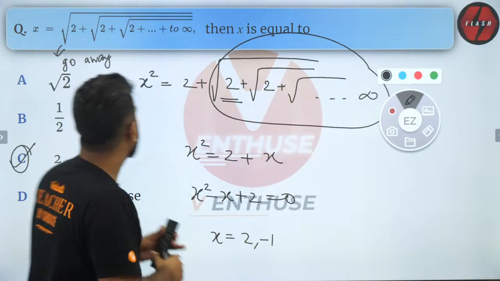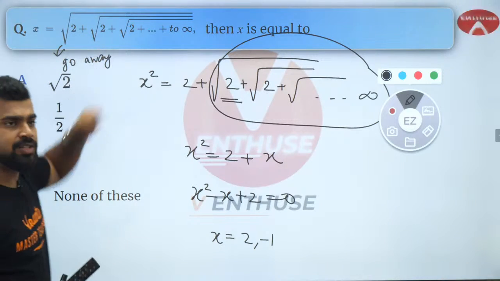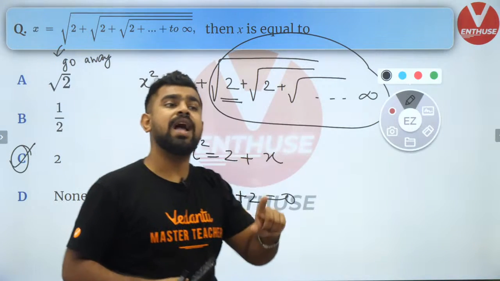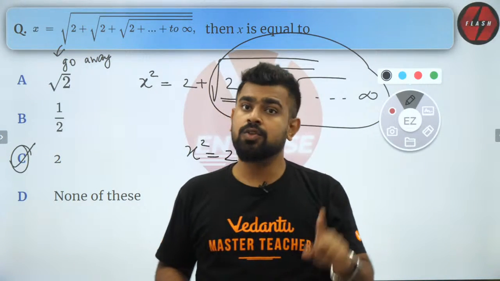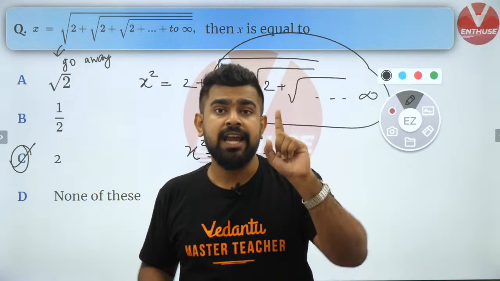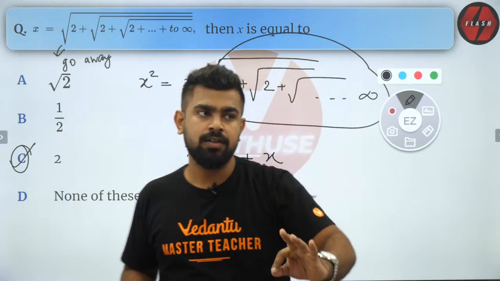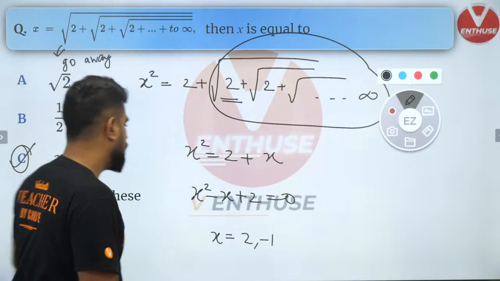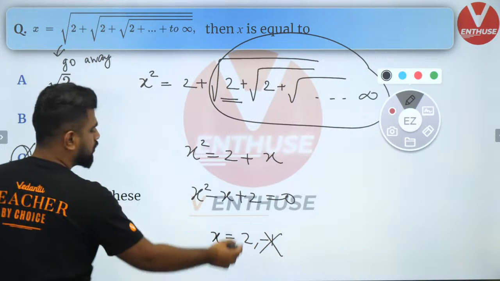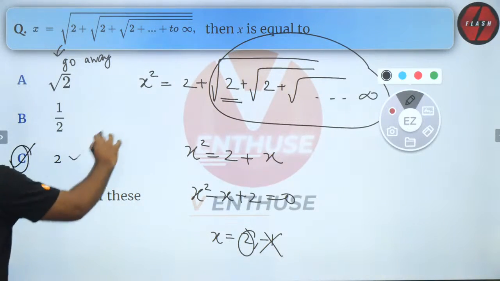First of all, guys, the square root is always positive. The square root is always positive. So never can you say that x equal to some square root will be negative. That is absolutely wrong. So surely, this is wrong. So this should be the answer, and that is why it is option C.